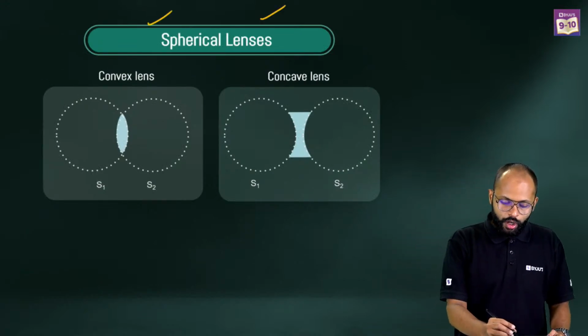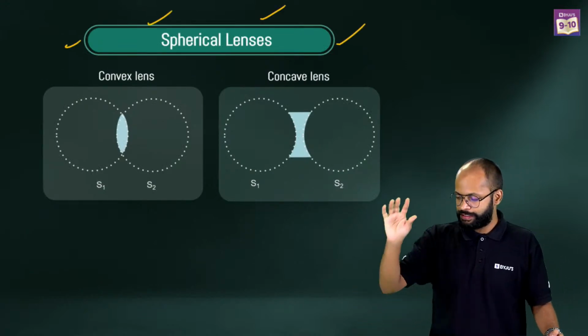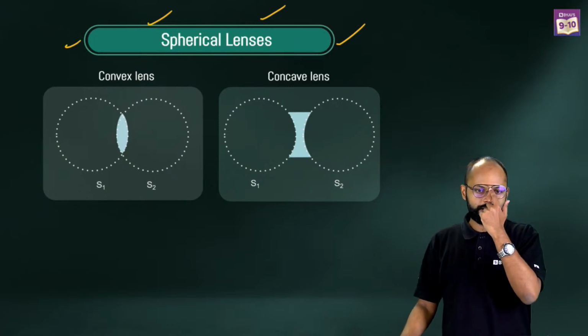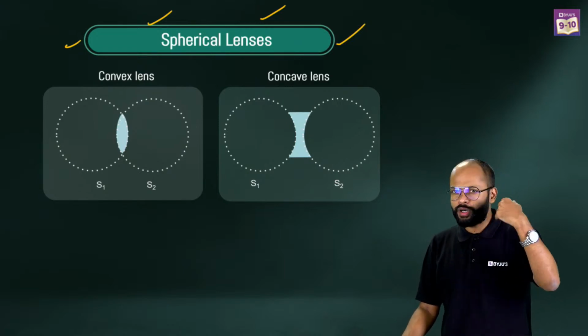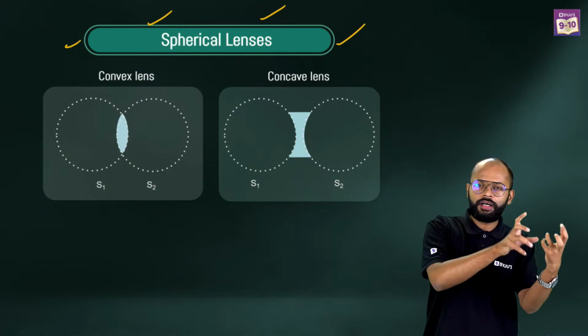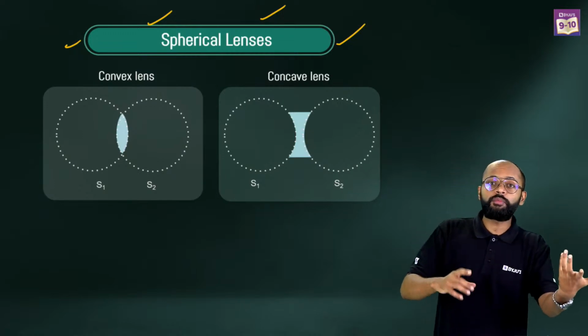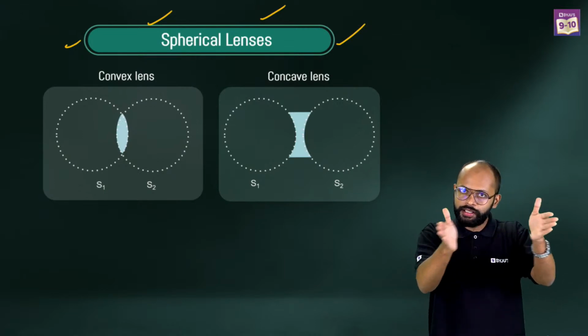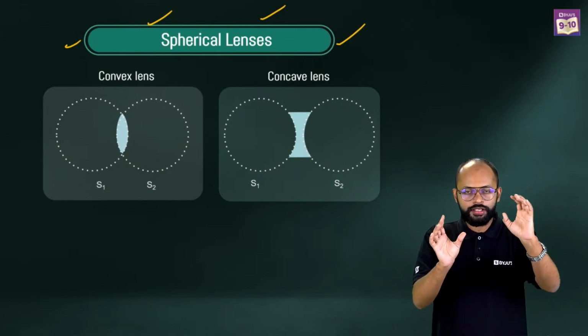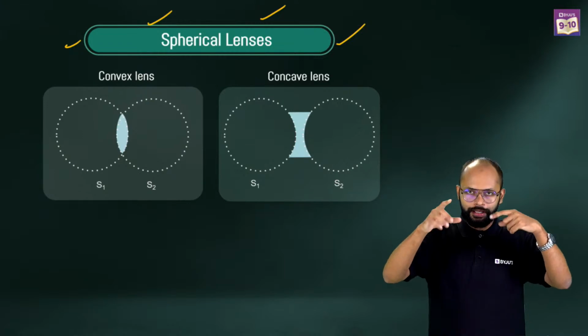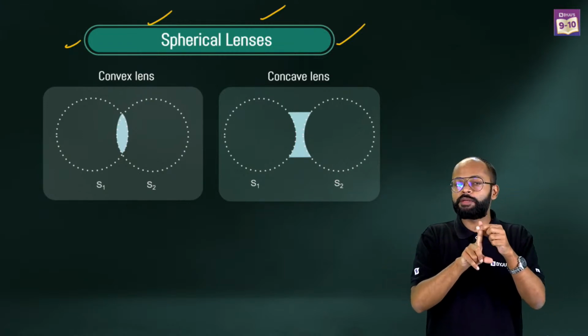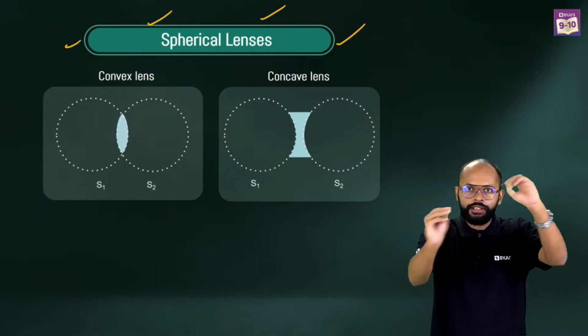So I'm coming to this. Let's talk about spherical lenses. Today you will notice that in whatever I explain, I'll keep matching spherical mirrors and spherical lenses. There is a good matching between them, because then only you can remember everything. In physics, I'm telling you, the light chapter becomes really easy when you start joining the dots.